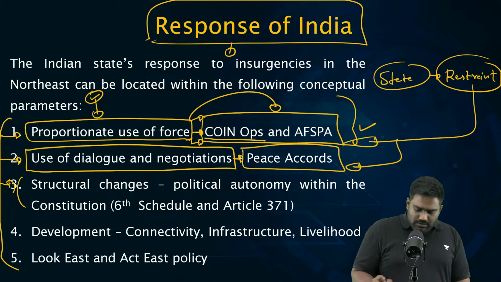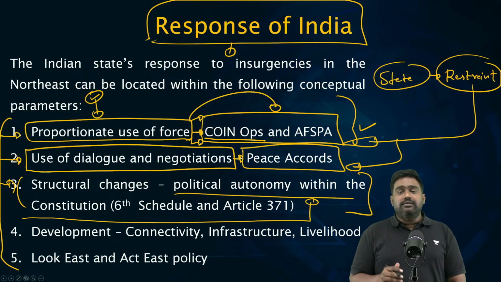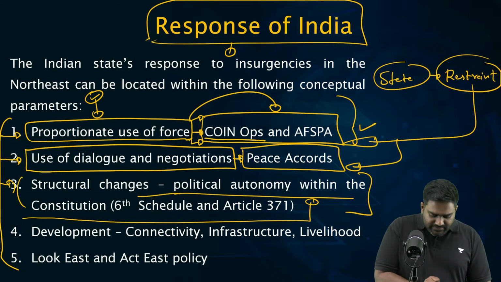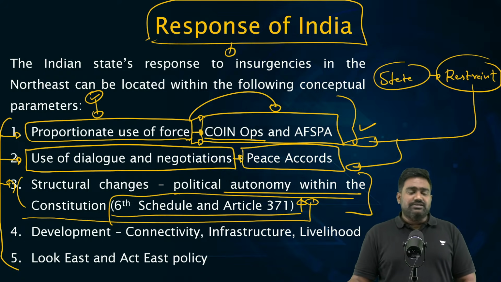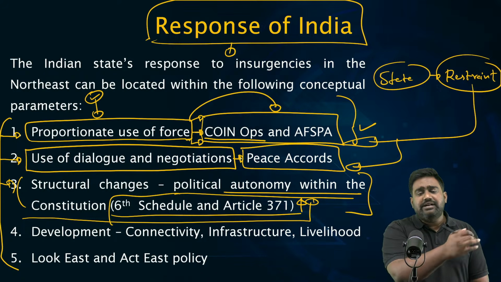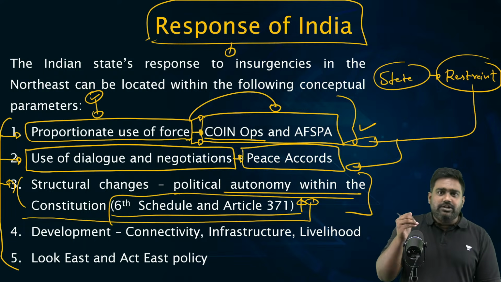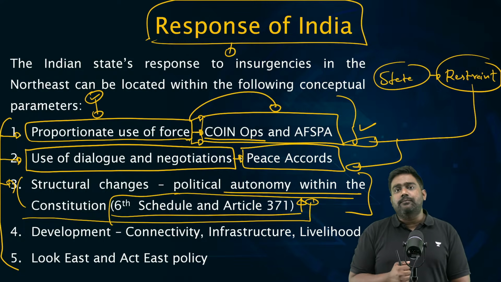This shows the structural use, the constitutional flexibility that we have employed, the Sixth Schedule provisions, how Article 371 grants special provisions for these regions. Article 371A and the entire series of articles provides a degree of special protection to Nagaland, Manipur, Assam, and Mizoram.